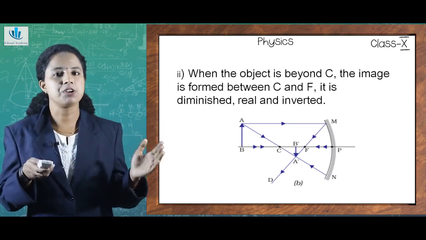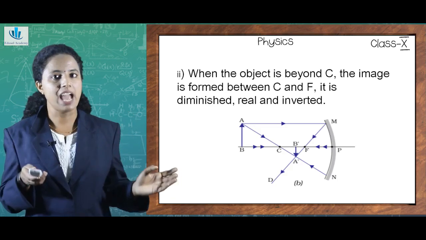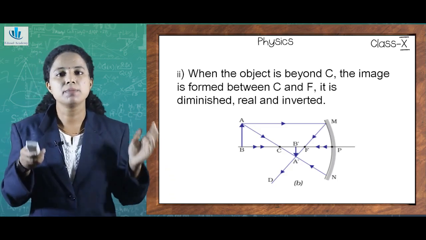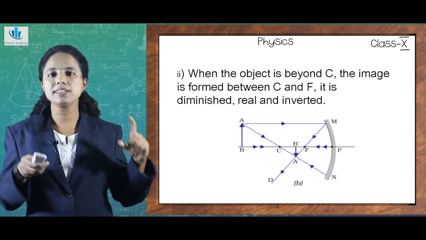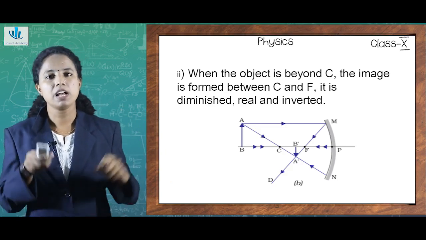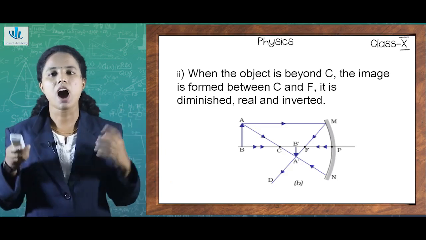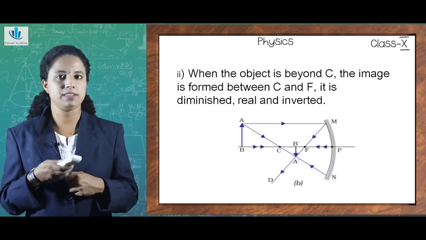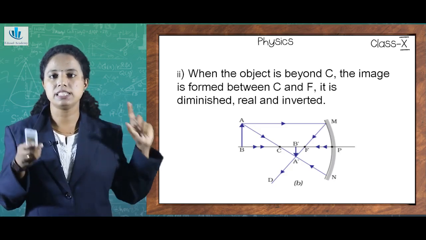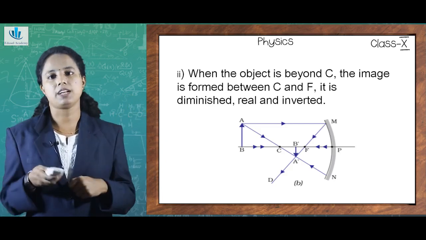C is the center of curvature. And what do you mean by F? F is the principal focus. And you can see the image is being formed. The image is denoted by A dash, B dash. And what is the nature of the image obtained? It is seen as diminished, real and inverted.